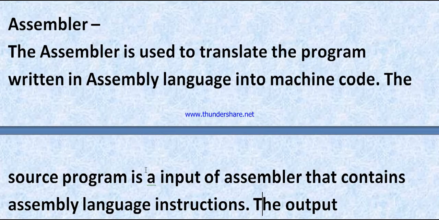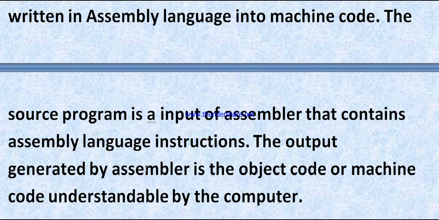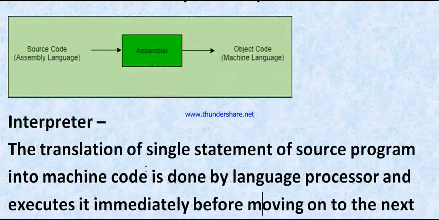Now, assembler. The assembler is used to translate a program written in assembly language into machine code. The source program, containing assembly language instructions, is the input of the assembler. The output generated by the assembler is the object code or machine code understandable by the computer.